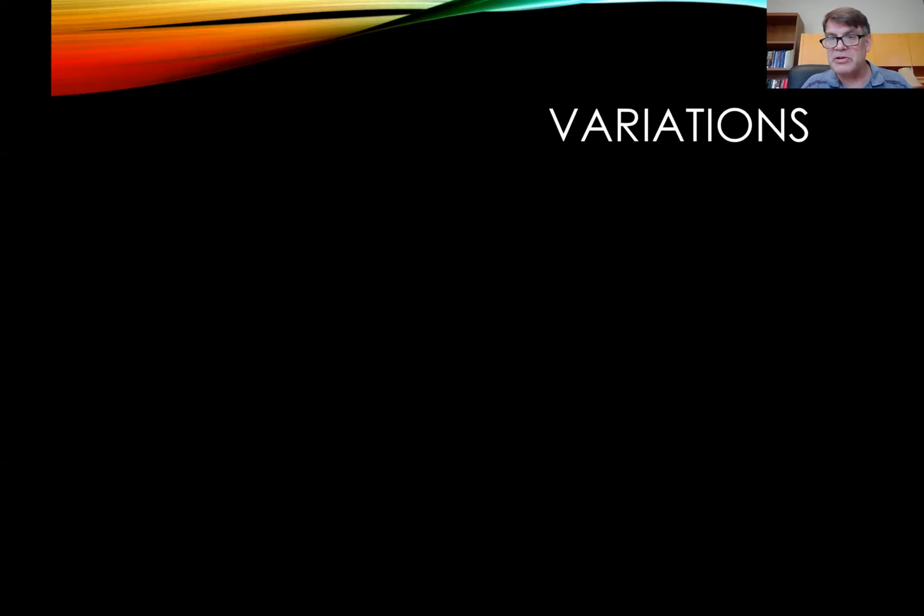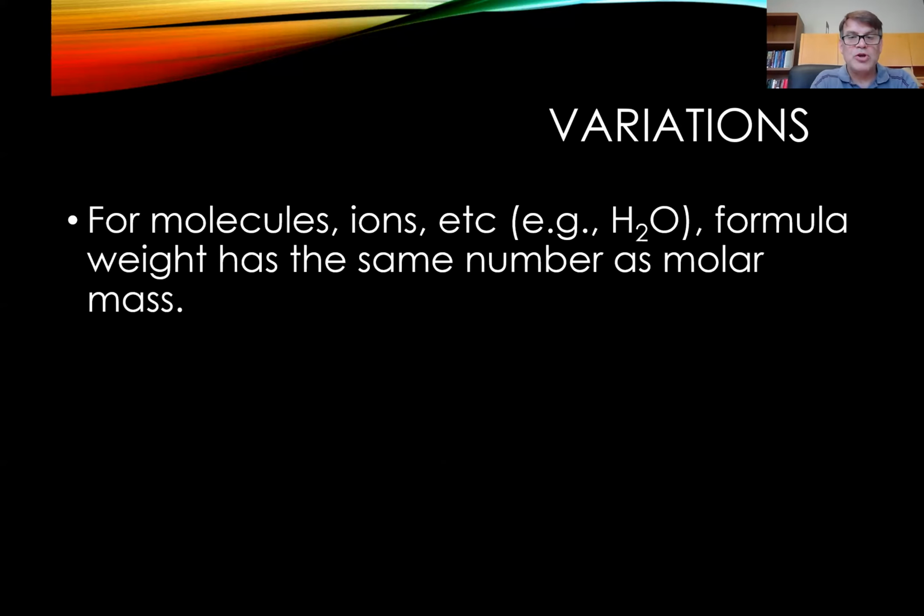What are some little details that we want to work in here? Okay, so for molecules or ions, etc., take water, H2O. The formula weight, where oxygen is 16 atomic mass units and hydrogen is 1, so 16 plus 2 is 18. So the formula weight of water per molecule is 18 atomic mass units. So the molar mass of water is going to be 18 grams per mole. It's going to be the same number, even though it's a much different amount.